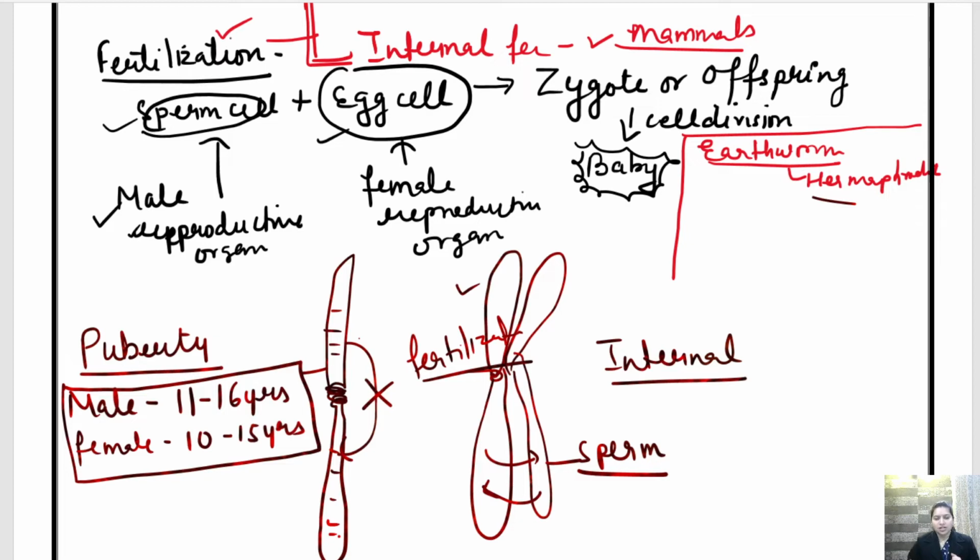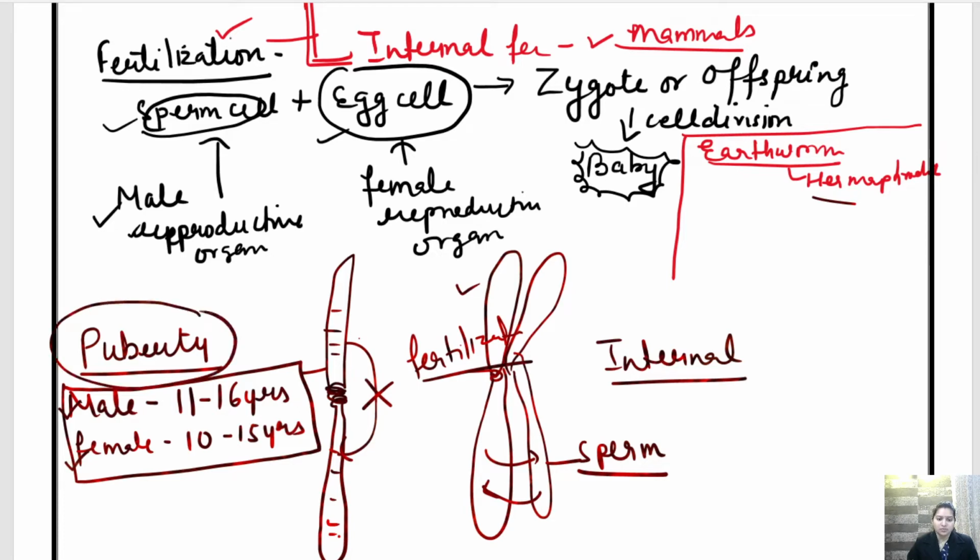Such types of changes are seen in males. In case of females also, there are certain internal, hormonal changes that take place inside the girl's body, and also certain structural changes. So this age is called puberty.